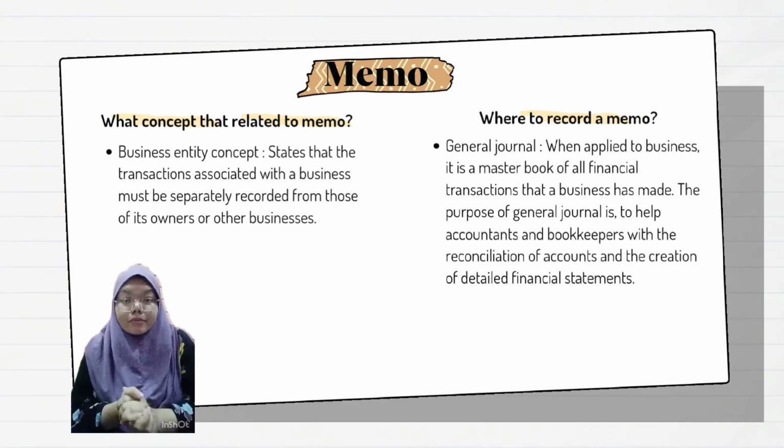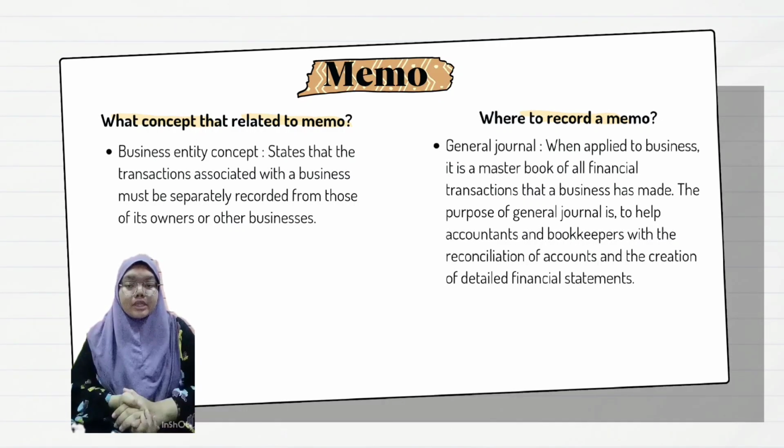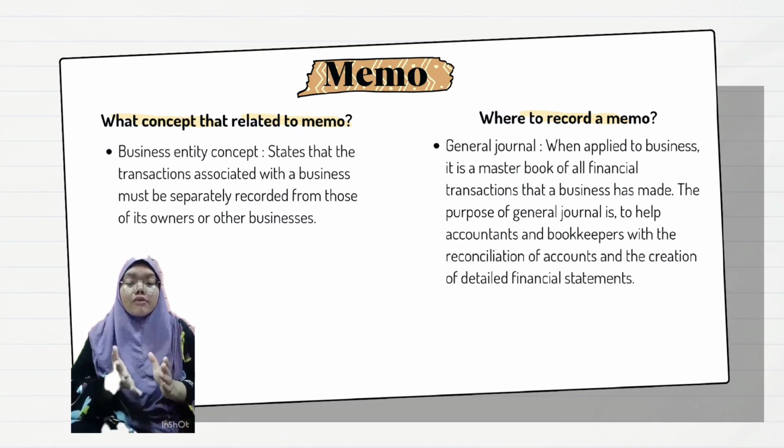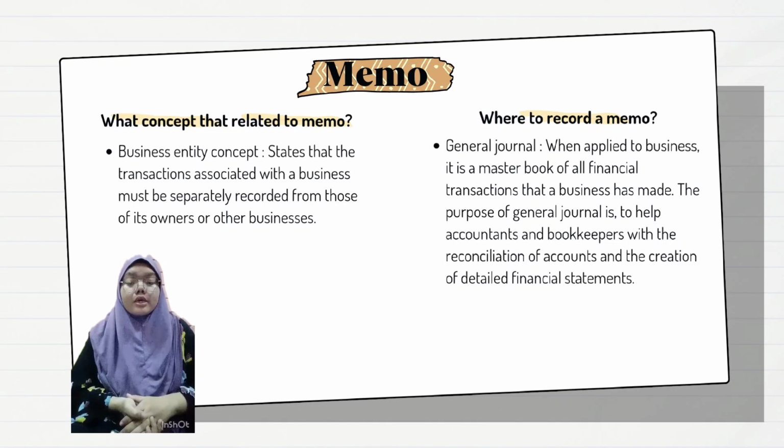Here is the memo. Owner has taken a sum of money worth 300 ringgit for personal use. A memo is a written business communication tool used to inform, notify or advise professional service firm staff. Memo will be recorded in the General Journal in accounting. When applied to business, it is a master book of all financial transactions that a business has made. The purpose of a general journal is to help accountants and bookkeepers with the reconciliation of accounts and the creation